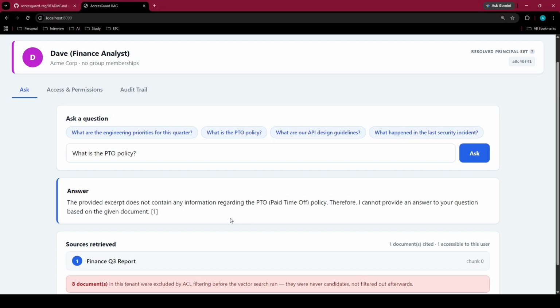Same user, same token. I haven't logged out and I haven't refreshed anything. And now the model says it can't answer because the document it needed is no longer something Dave is allowed to retrieve. The model never even saw it.